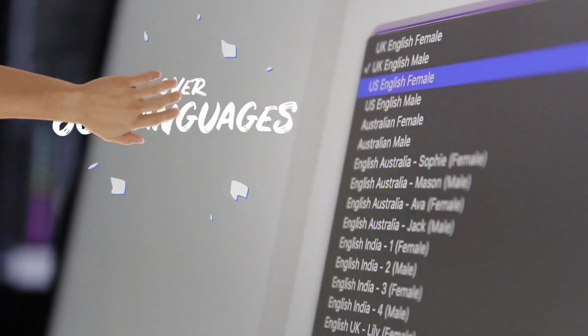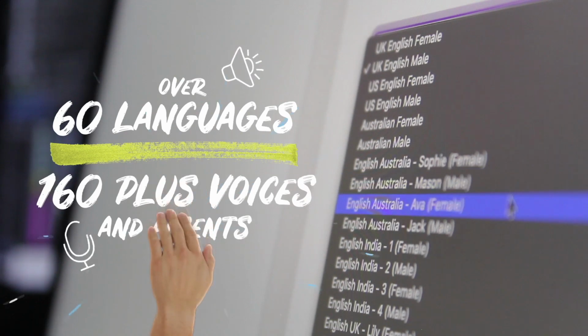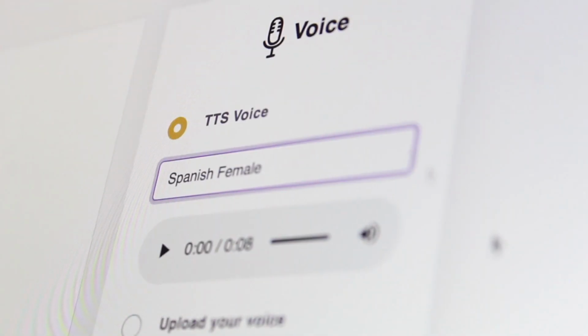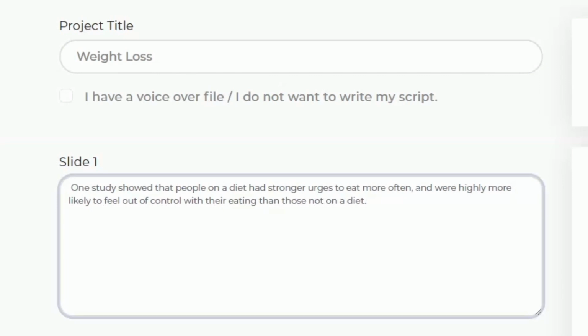Want to make videos in a foreign language? No problem. Use our built-in text-to-speech engine to create videos in over 60 languages with 160 male and female natural-sounding voices. You can even convert any video with voice into a video within seconds.